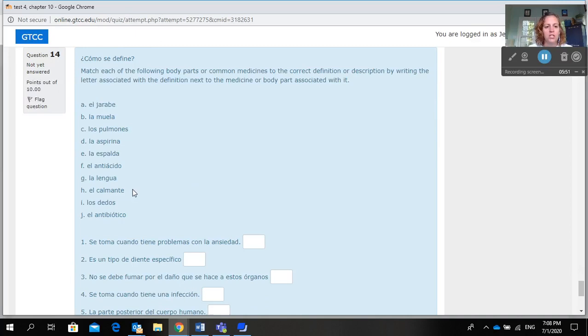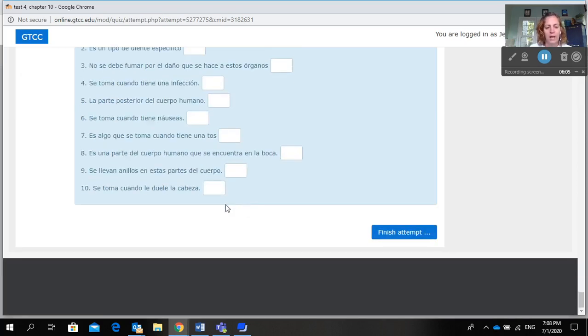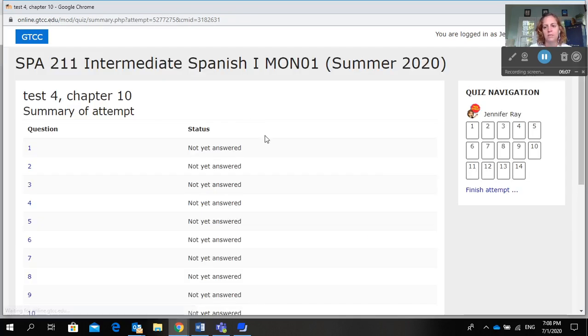¿Cómo se define? Match each of the following body parts or common medicines to the correct definition. So se toma cuando tiene problemas con la ansiedad. If you think that's el jarabe, you would write an A here. And that's how you would do 14. And then when you're done, hit finish attempt. And that is how you would do test 4, chapter 10.